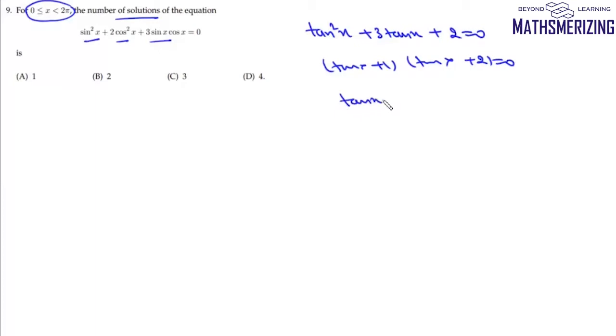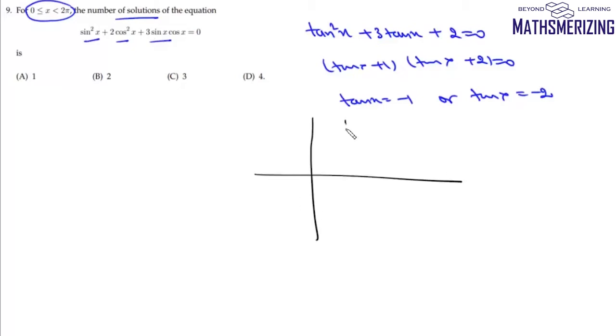So either the value of tan x is minus 1 or the value of tan x is minus 2. We need to find the number of solutions of the equation. So what we'll do is, we'll use the graphical method. So we'll draw the graph of tan x. So that is the graph of tan x between 0 and 2 pi.